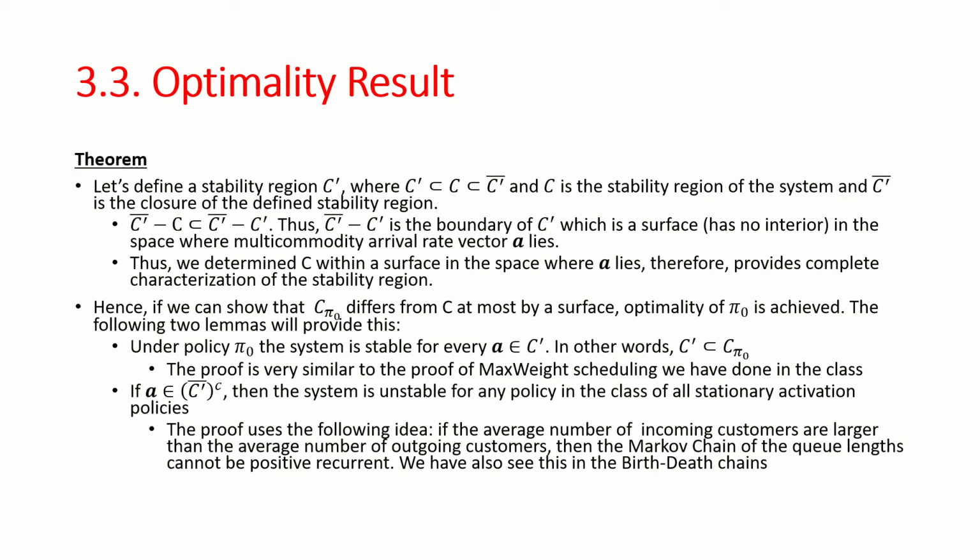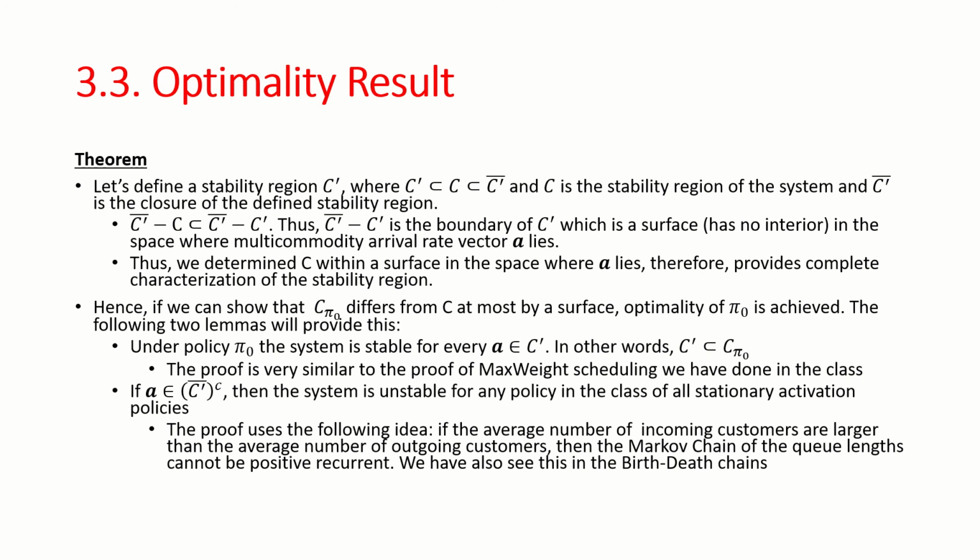Here the optimality result comes. The theorem below shows the existence of the maximum throughput policy pi sub 0. Let's define a stability region C prime, where C prime is a subset of C, where C is a subset of C prime bar, and C is the stability region of the system, and C prime bar is the closure of the defined stability region. C prime bar minus C is a subset of C prime bar minus C prime. Thus, C prime bar minus C prime is the boundary of C prime, which is a surface, and it has no interior.